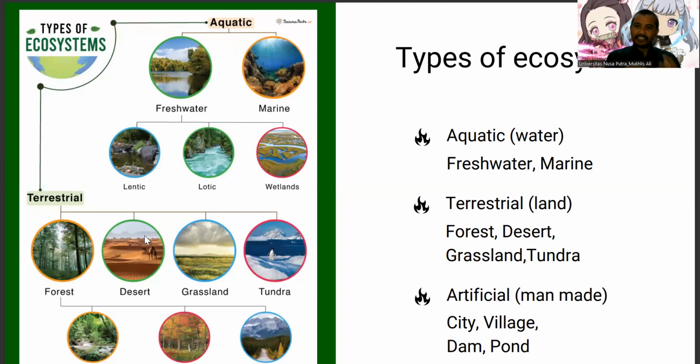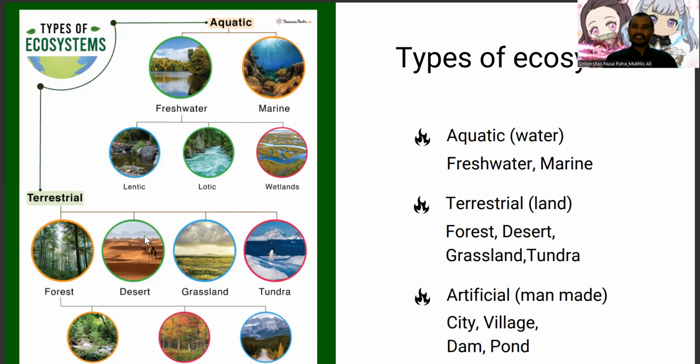Next, in temperate forest. Temperate forest is in subtropical area. This forest we can find in Western Europe, Central Europe, and northeastern of Asia, like in Japan, Korea, and China. And the last one is tropical.